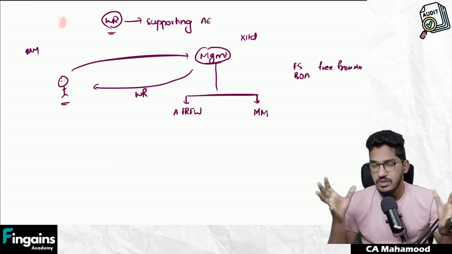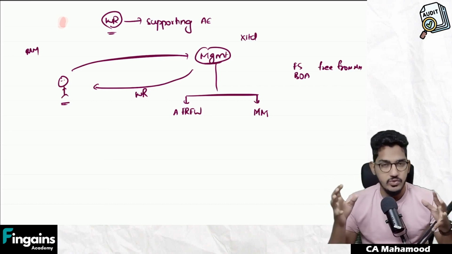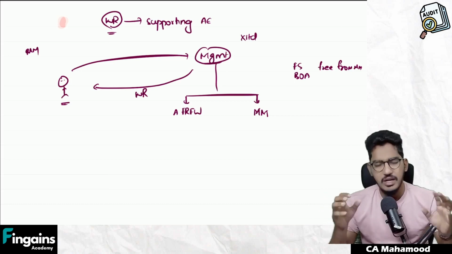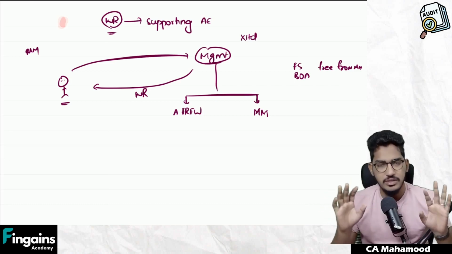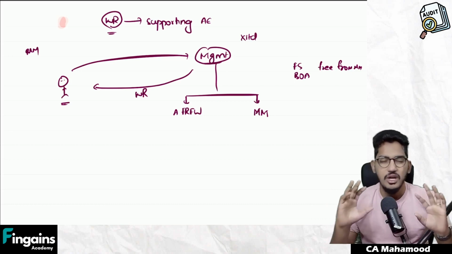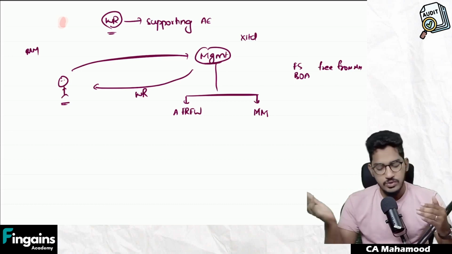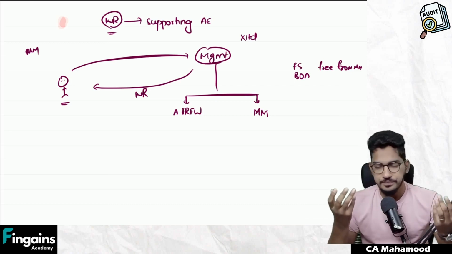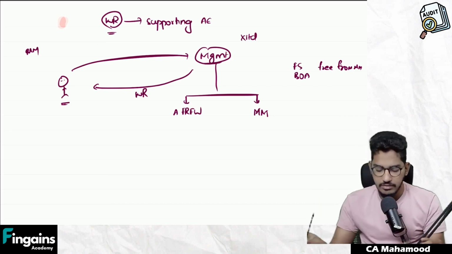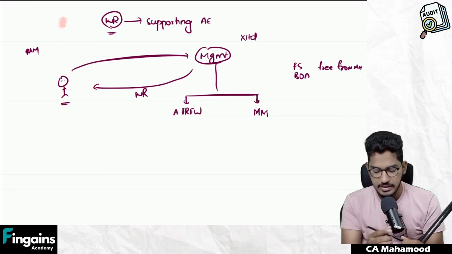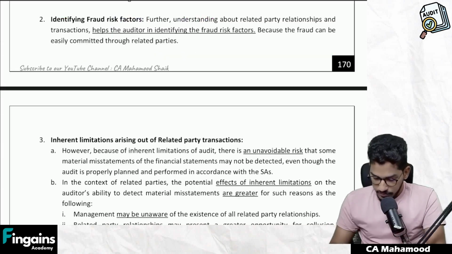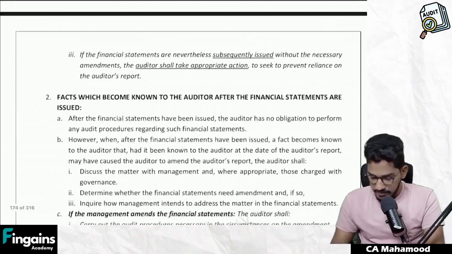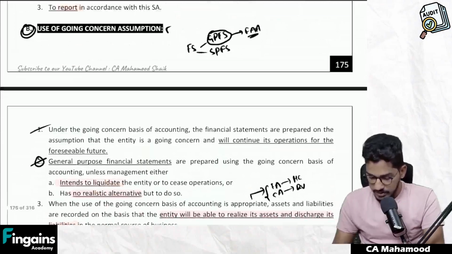Guys, got the structure? What exactly the standard is going to cover? Did you understand it? This standard is actually a very easy standard, very simple, very small standard. No much concept is involved here. So we just have to read the standard, understand each and every paragraph and complete it. So let us go into the standard now. Let us try to understand what exactly they are going to say here. So first of all, what does SA 580 deal about written representation?